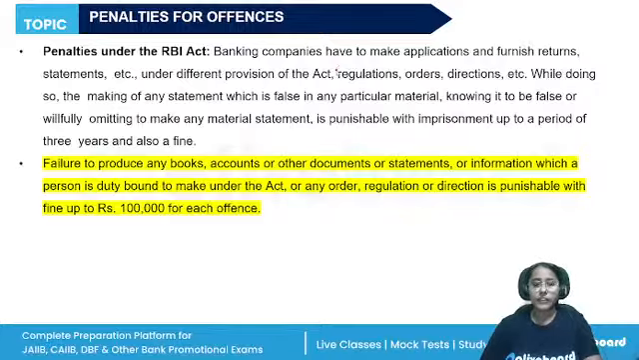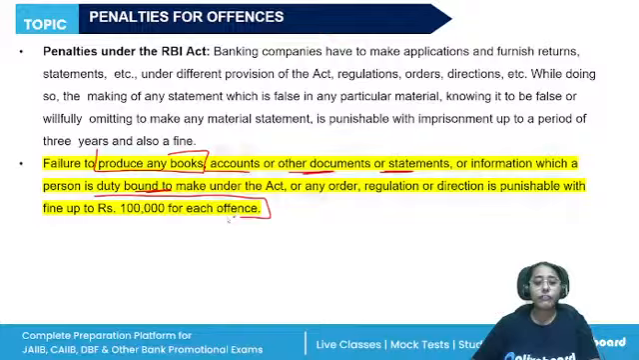All right. So this is regarding the winding up. And then we have the penalties. Penalties are imposed under the RBI Act as well as the Banking Regulation Act. If the banking companies fail to comply with the regulations, there is a penalty for the violation of the act. If they are unable to make applications, furnish returns or statements, what is the penalty? Failure to produce any books, accounts or documents or statements or information: rupees 1 lakh for each offense. This is the penalty under the RBI Act.